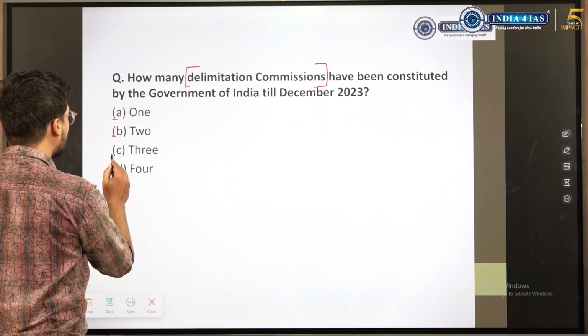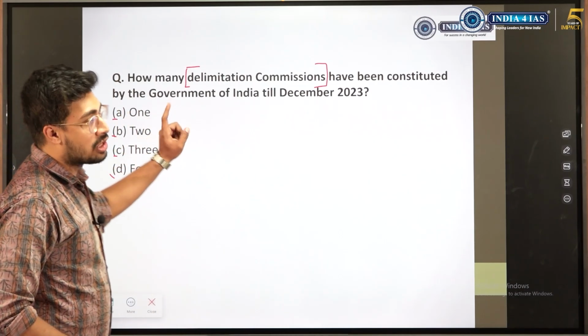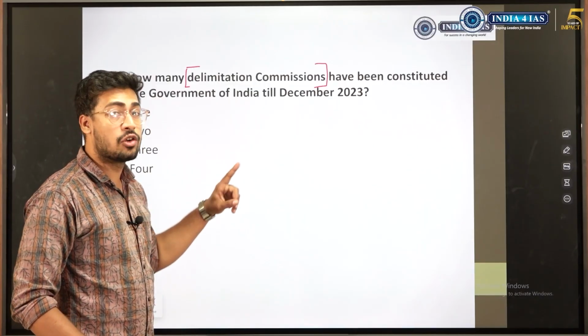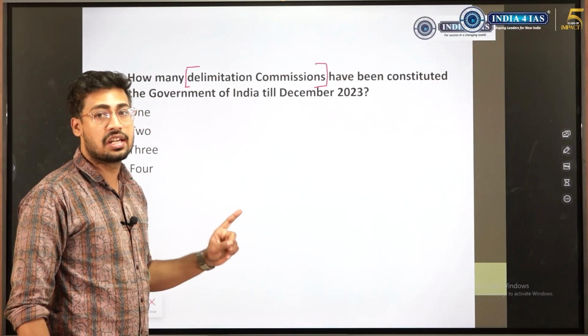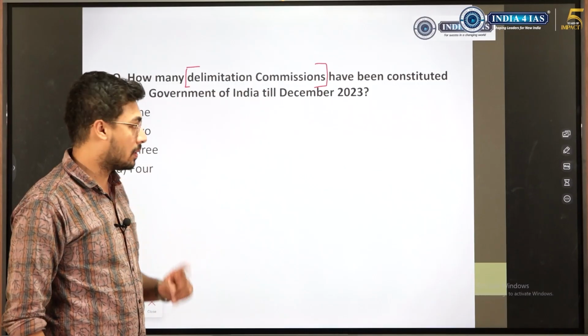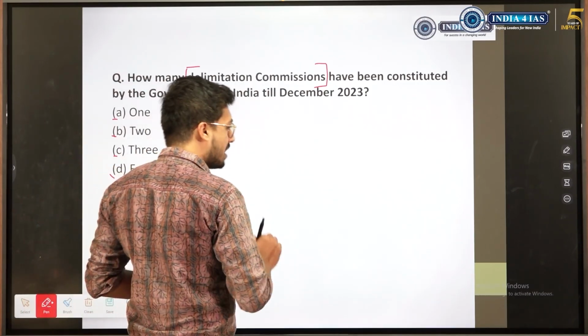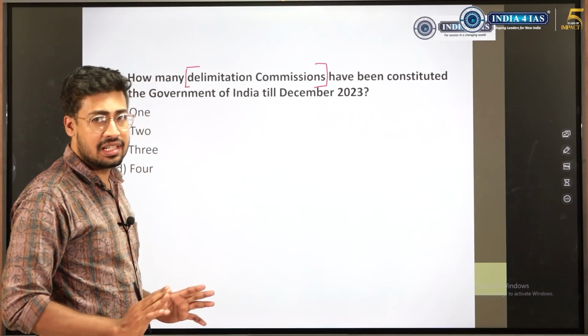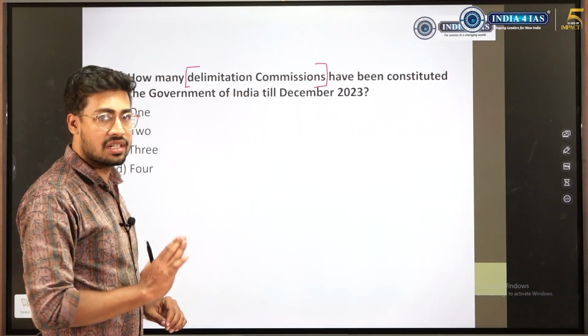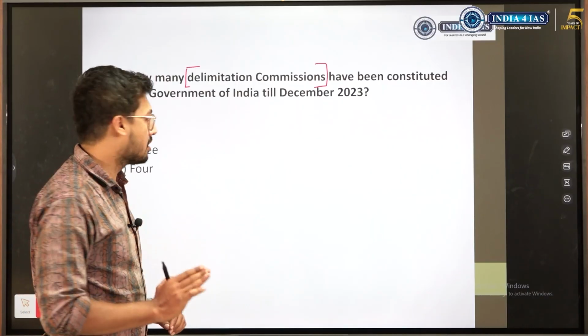Option 1, 2, 3, 4. ಇದನ್ನ ನಾವು ಓದಿಲ್ಲ, but things related to delimitation commission we have studied. What are those things which we need to recall? Delimitation commission is supposed to happen every 10 years. For every decade, delimitation commission is supposed to happen after every census, right?